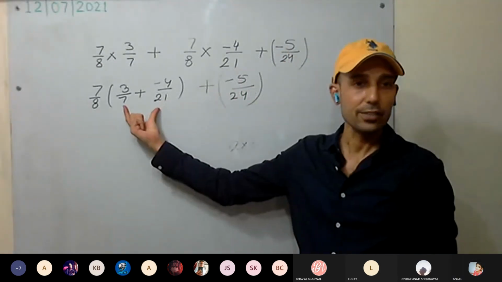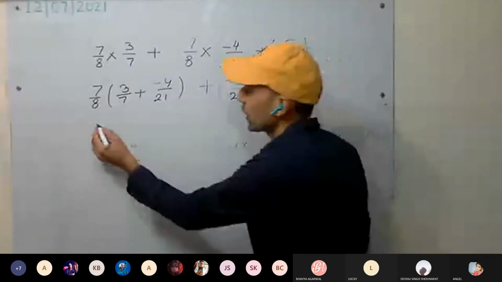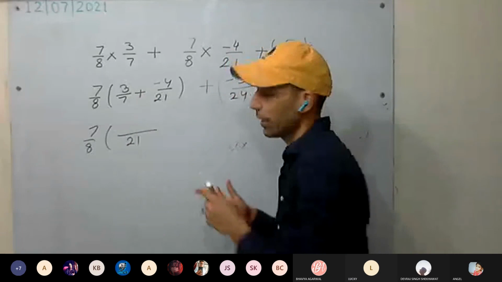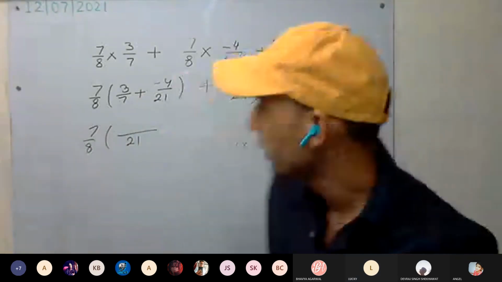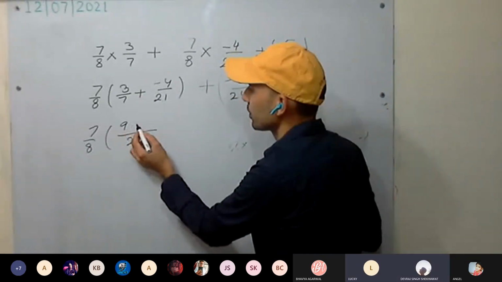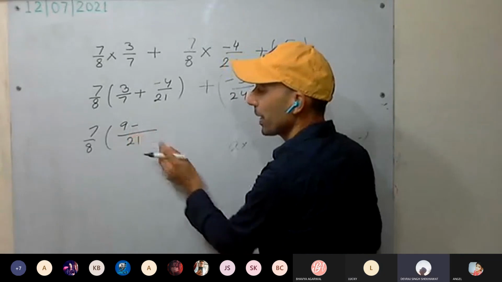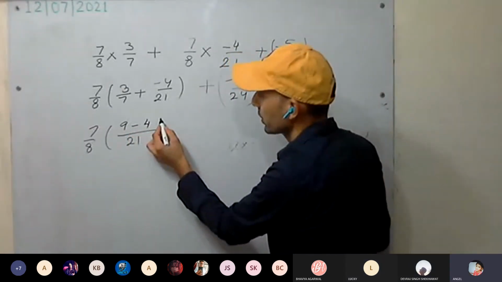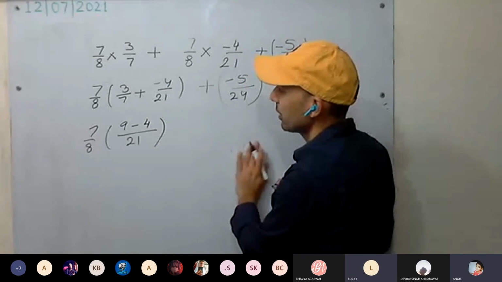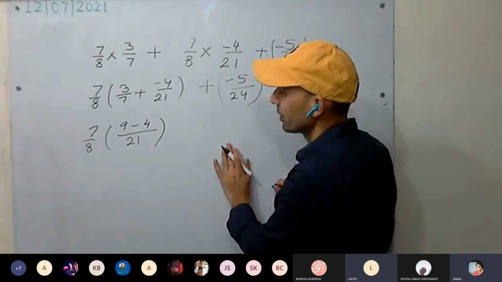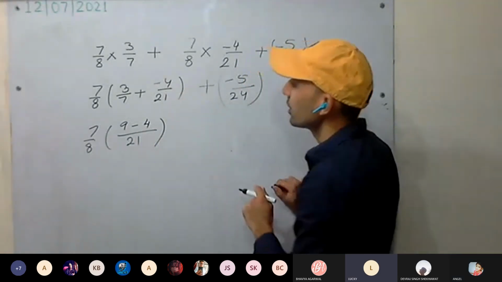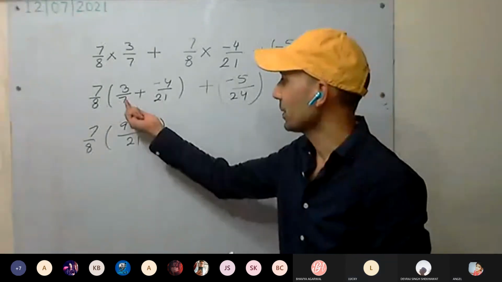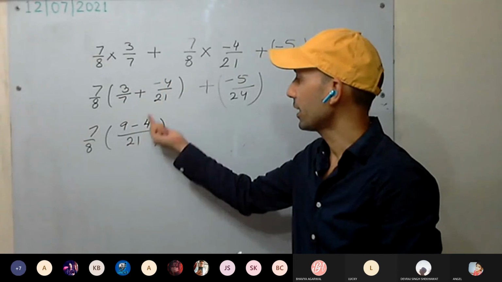Now within the bracket we will solve it. We have to take the LCM. 21 is the LCM. 7 threes are 21, so here it will be 9, and here minus 4.